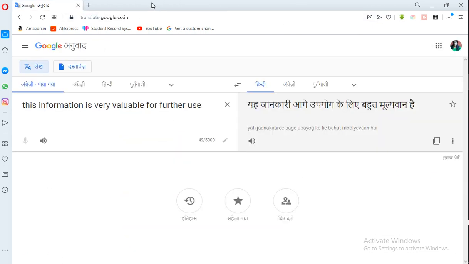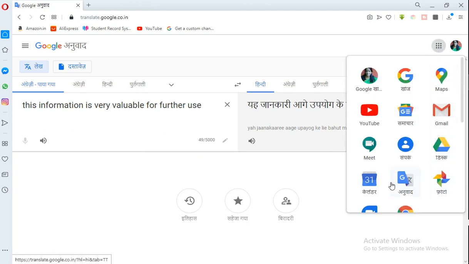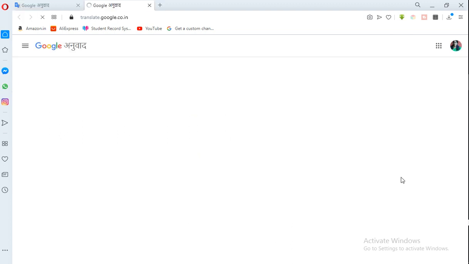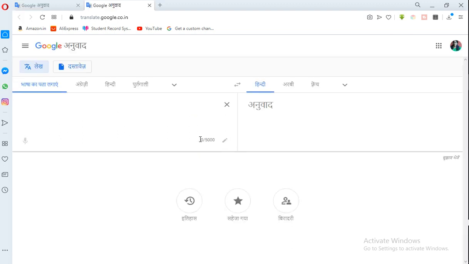Then next is Anuvad, translate. You can translate your information into Hindi or English or any language.